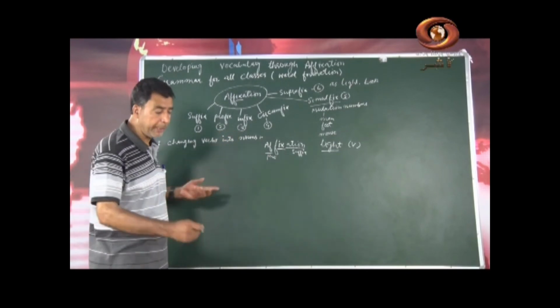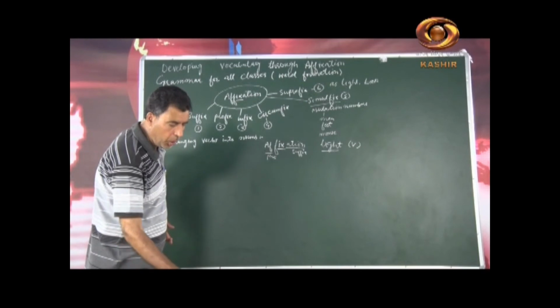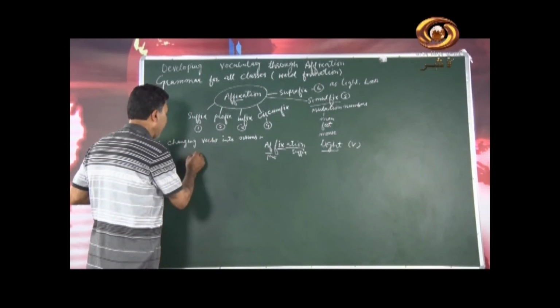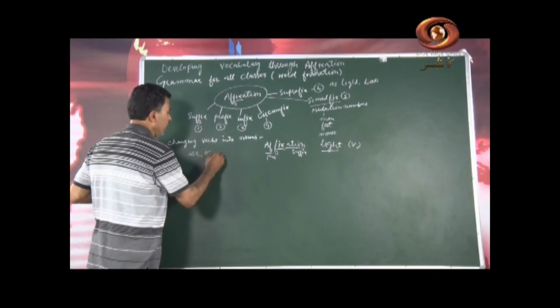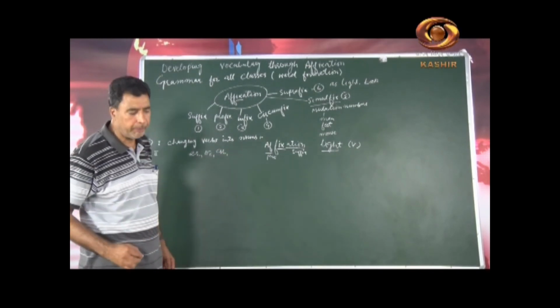So what is the formula? I will write here some of the words that you need to know. For example, if we add er, sometimes or, sometimes ar to a root word, I will give you the words later on.